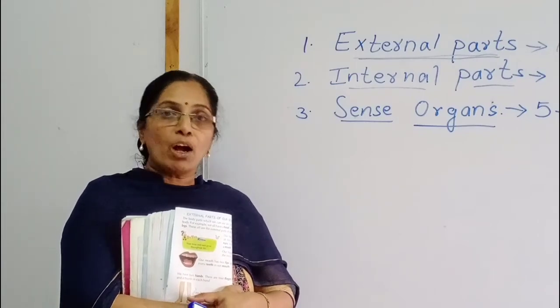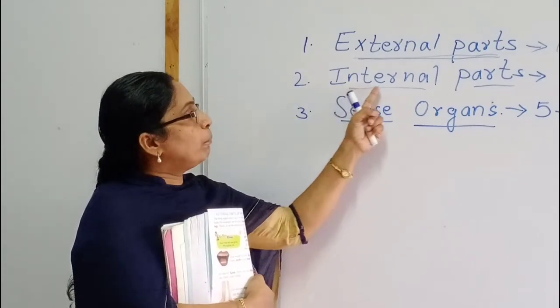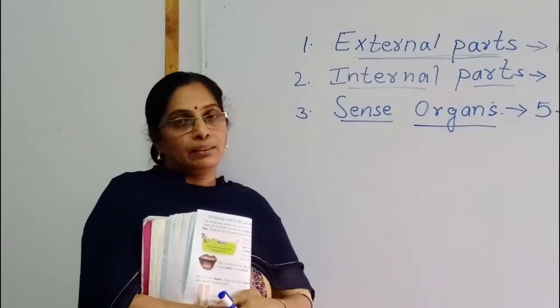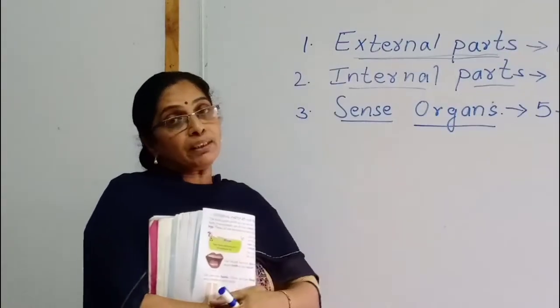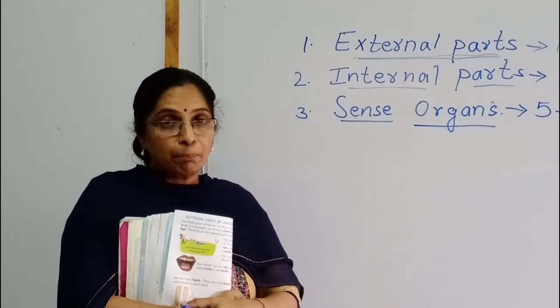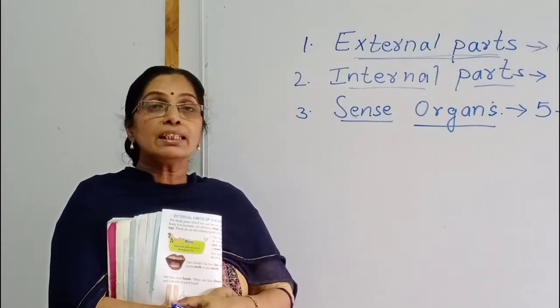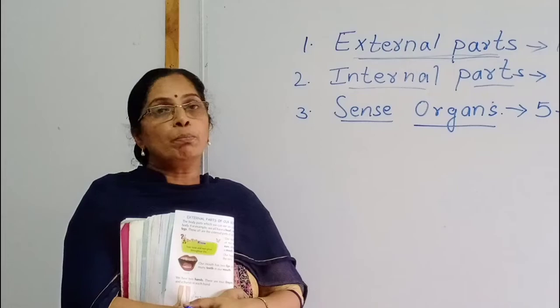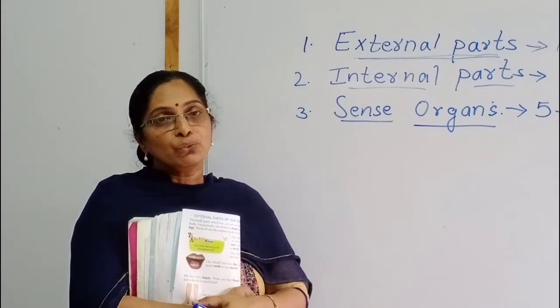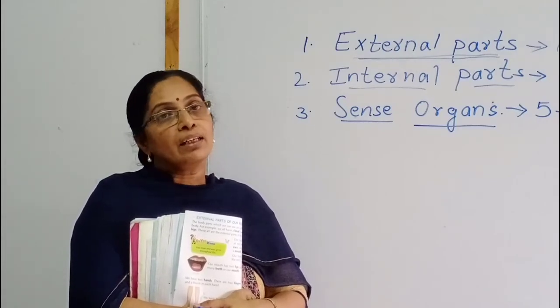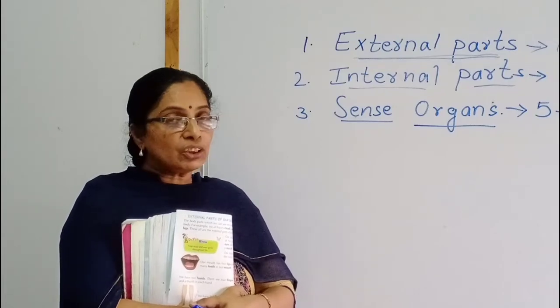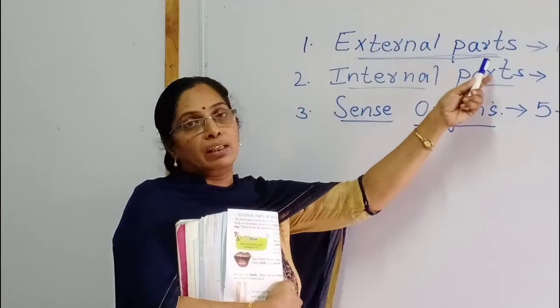Now we are going to learn about the internal parts. What does external parts mean, children? Once again you say: the parts which we can see in our body, that we will call the external parts.